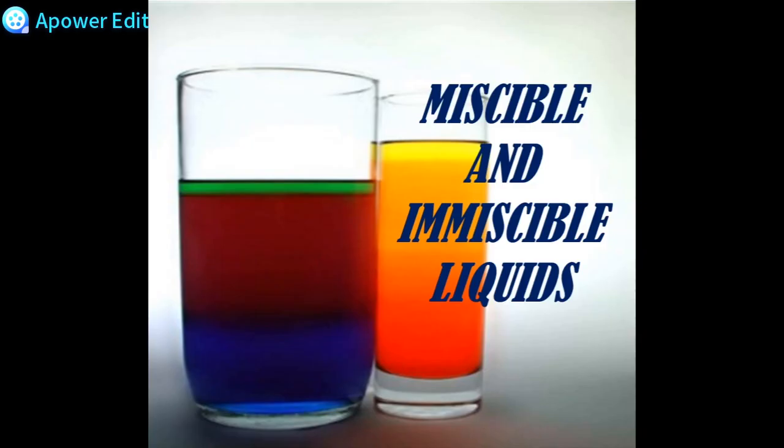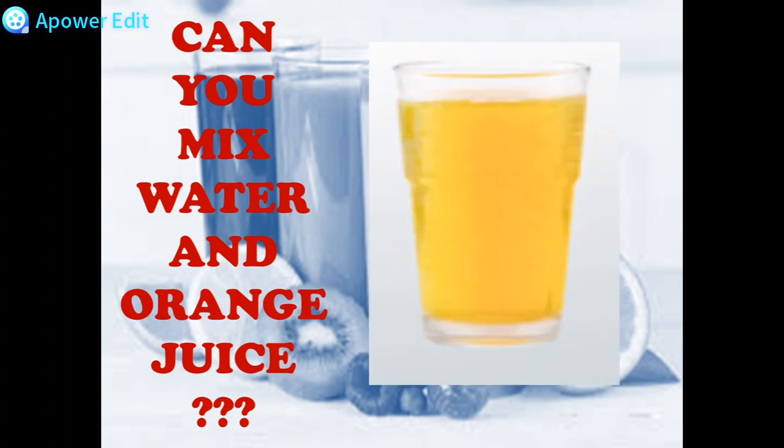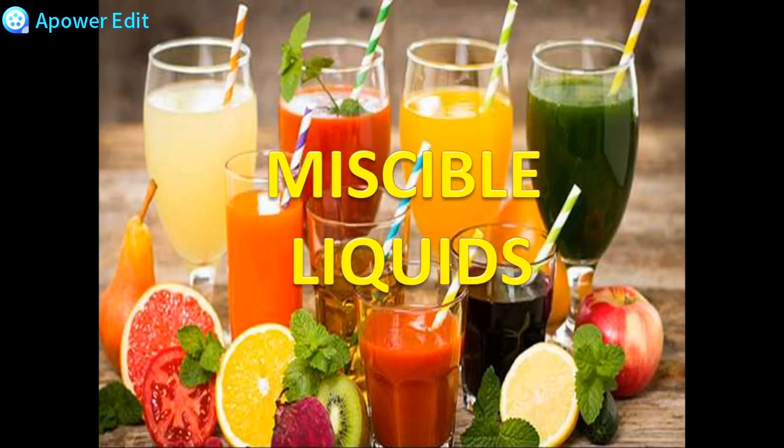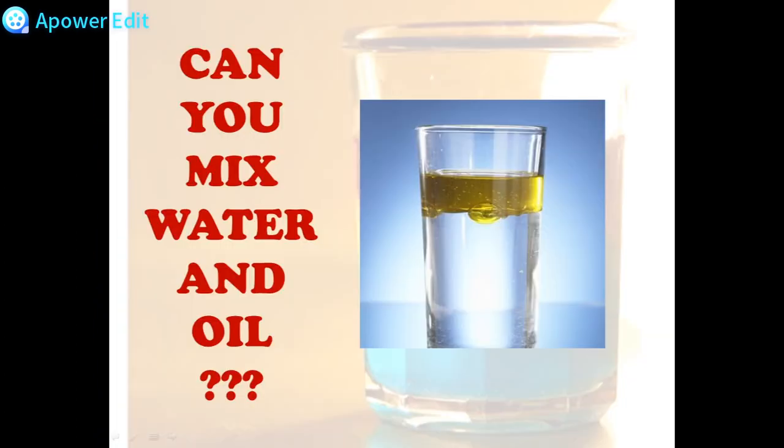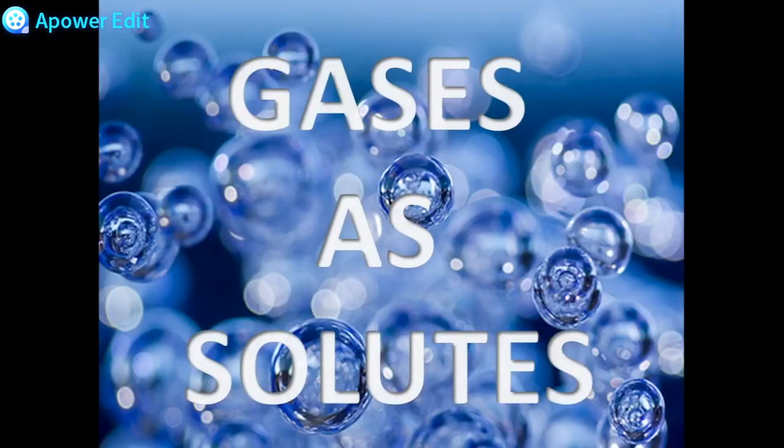Now we will talk about miscible and immiscible liquids. Can you mix water and orange juice? Yes. When two liquids mix together to form a solution, they are known as miscible liquids. Can you mix water and oil together? No. When two liquids cannot be mixed to form a solution, they are known as immiscible liquids.